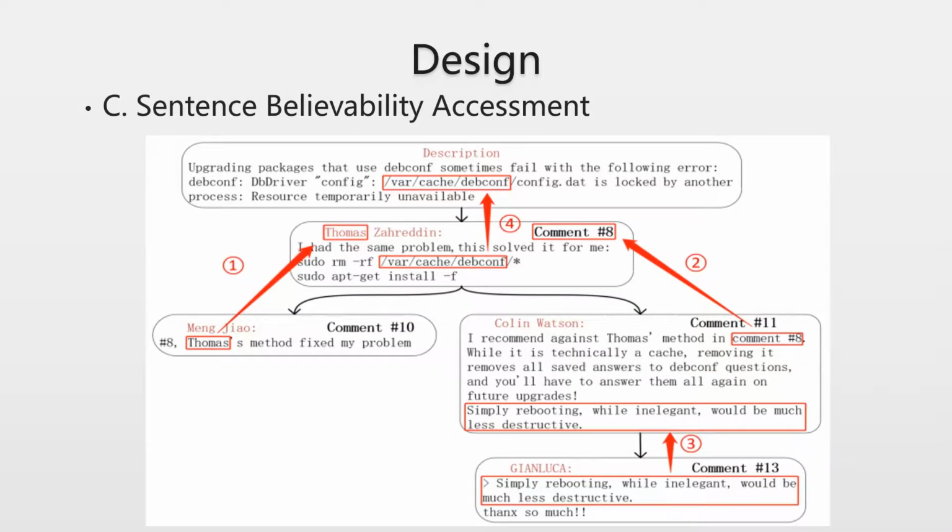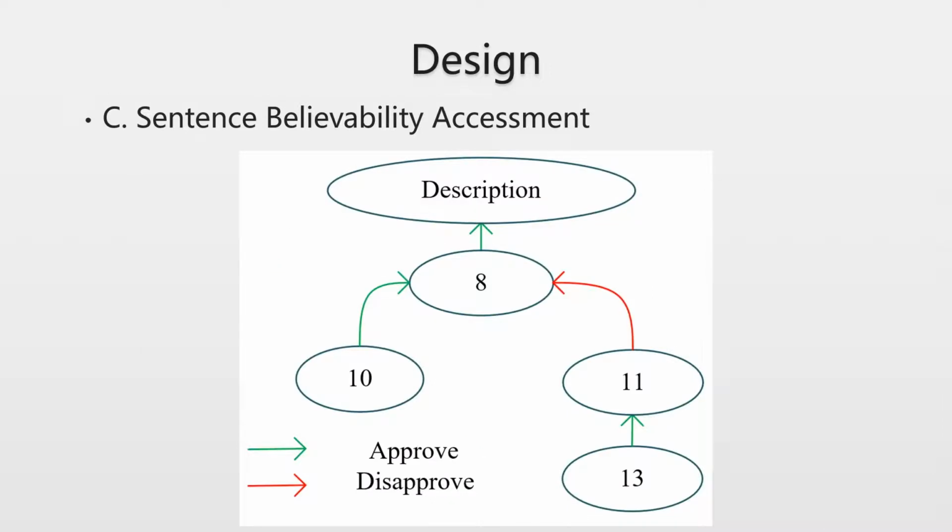As for the third step of BugSum, sentence believability assessment, BugSum captures the evaluation behaviors in bug reports and computes sentence believabilities based on these evaluation behaviors. We can find the evaluation behaviors in the bug report, since sentences supported by other sentences are more believable, while controversial sentences are likely to be incorrect. We use evaluation behavior to assess how believable a sentence is to be selected into the summary.